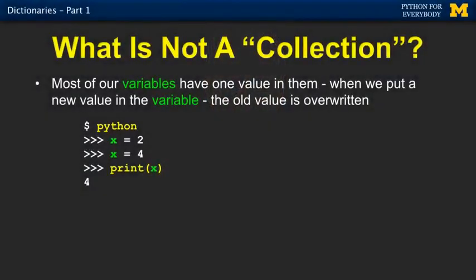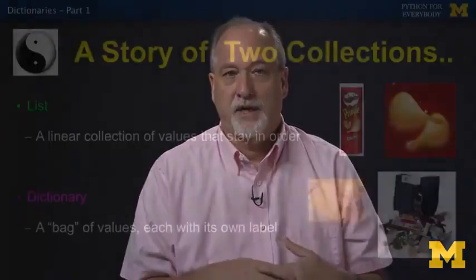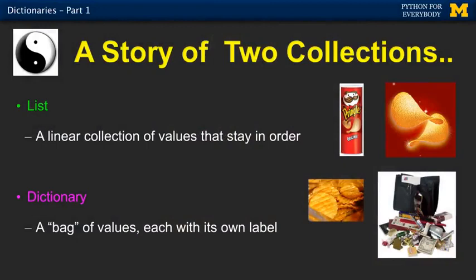So to review, the idea of a collection is we put more than one thing in, whereas a regular old variable that's not a collection, a non-collection variable like x, we stick a 2 in, we say x equals 4, and we sort of implicitly know that now it has a 4 in it. But the 2 is long gone. It's been overwritten. So the two collections we've talked about, the list is a very ordered collection. Everything is very precise, 0, 1, 2, 3, 4. You append at the end. And when you start deleting, it always stays compacted, and the position is the key to it.